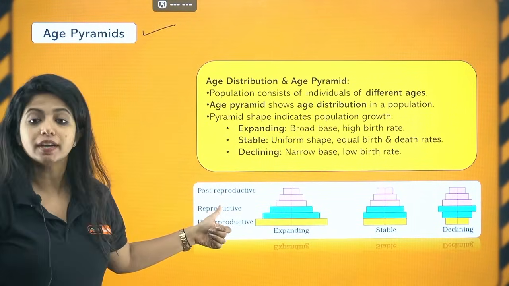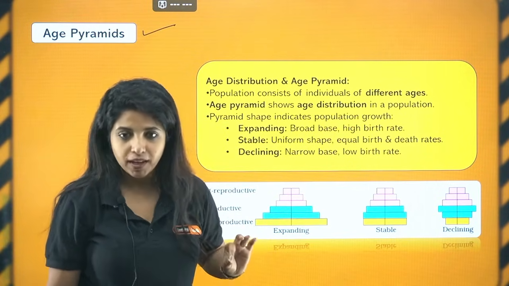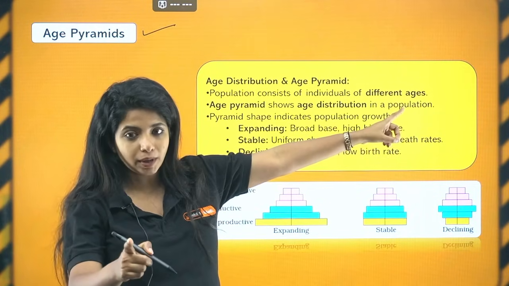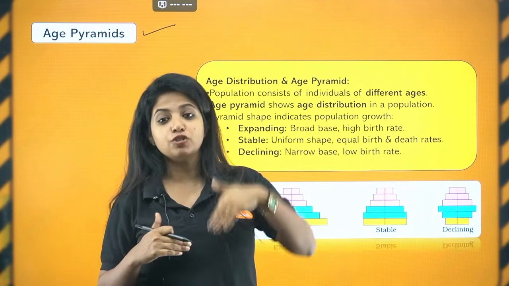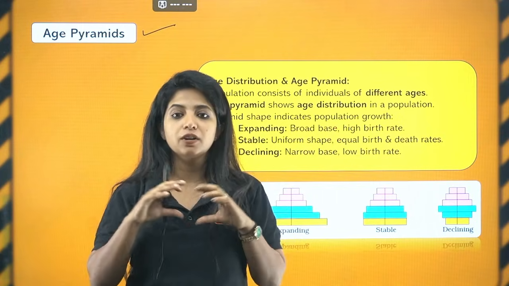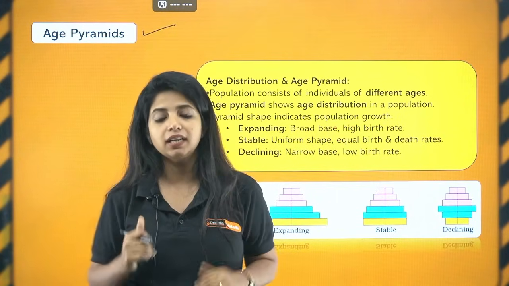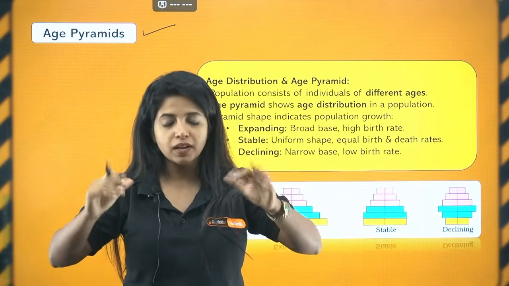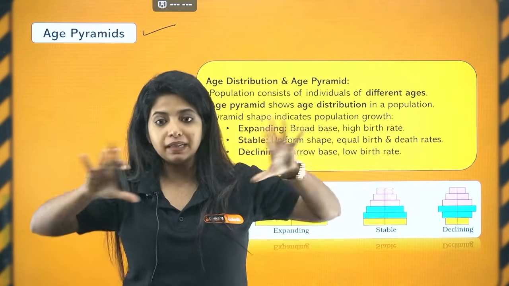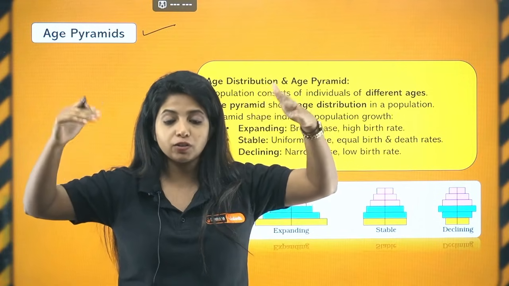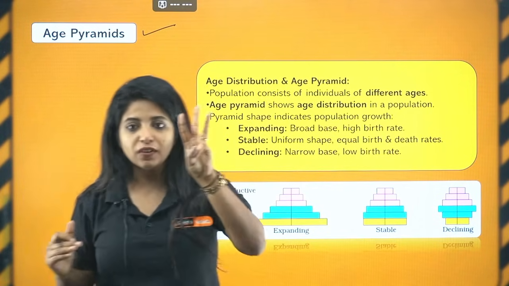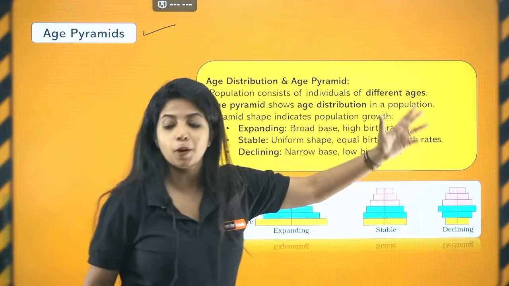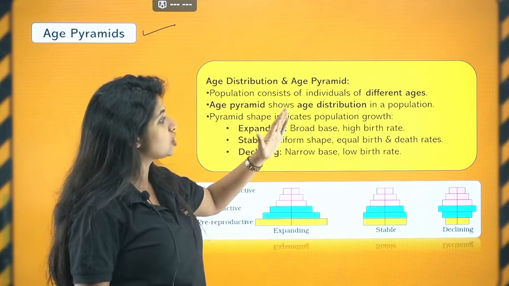Now there is a thing that is known as age pyramid. Is this thing important? Yes, you get questions on the basis of it also. So, age distribution and pyramid. Population consists of individuals of different ages. Don't you agree? Yes. There are organisms which in future will be reproducing. You call them pre-reproductive age group organisms. Now when you say reproductive age group organisms, that means they are the ones that will be reproducing now. Post-reproductive means they have completed the reproduction cycle. Now they are old. So that is what you mean by post-reproductive age group. So we have 3 different age groups out there. Now age pyramid shows the age distribution in a population.